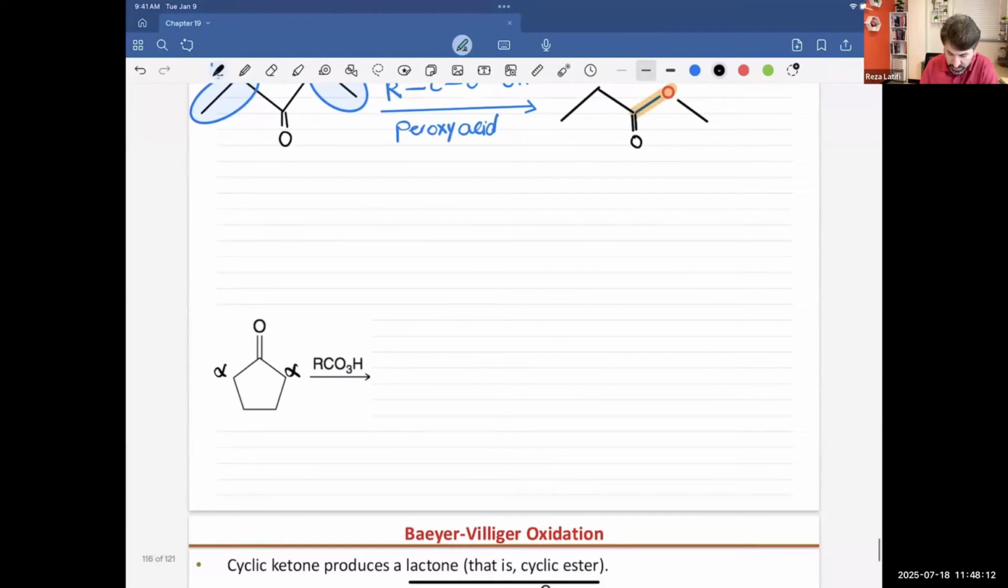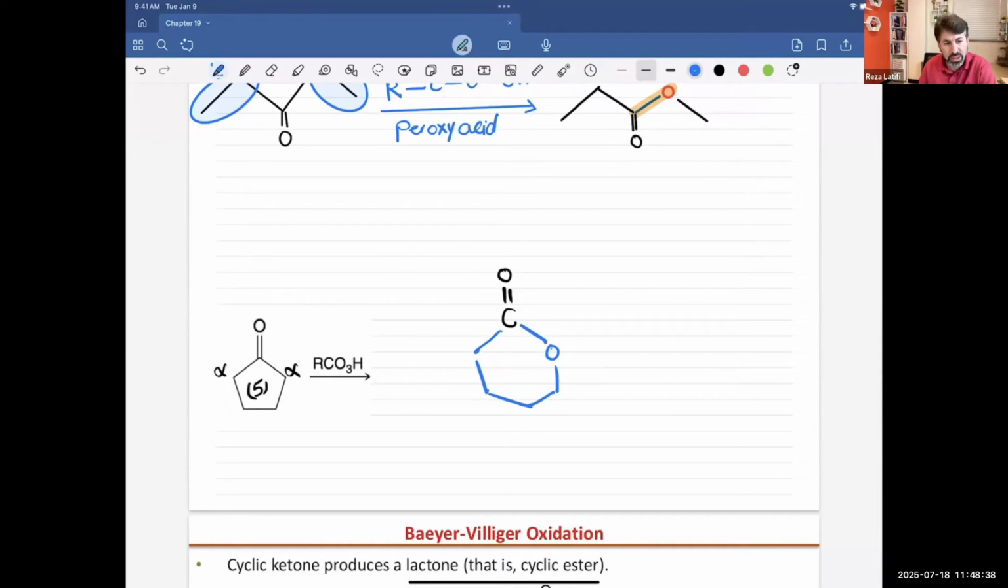And so the thing that is going to happen, the peroxy acid will insert oxygen, and oxygen can be here or there. The product that I will get, instead of 5 members, this time is going to have 6 members. So I will have a carbonyl group, and that carbonyl group will be attached to oxygen.